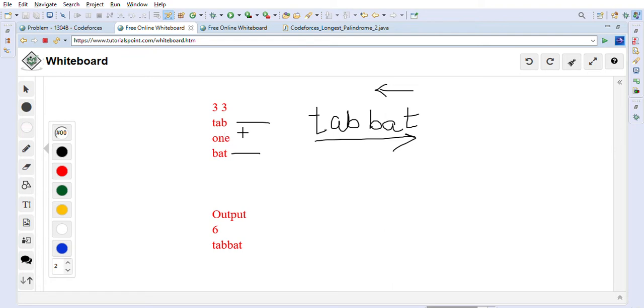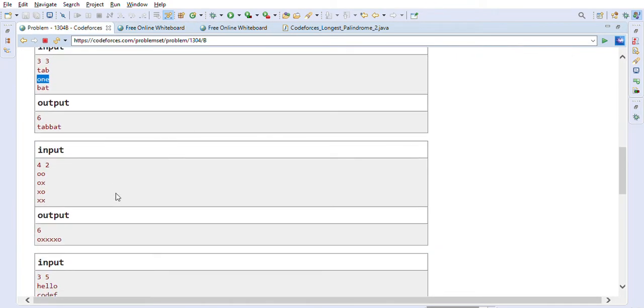We cannot use the other string because we cannot put it in the middle, or we don't have any other combination that we can use in the palindromic string, right? So in this case we can form this palindromic string with length 6, and as I said, this is the string that we are going to output, tab bat. So this is one example. They have given us another example, so let's also look at this other example over here.